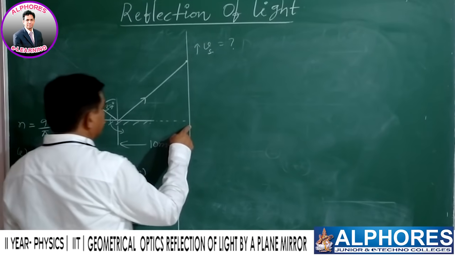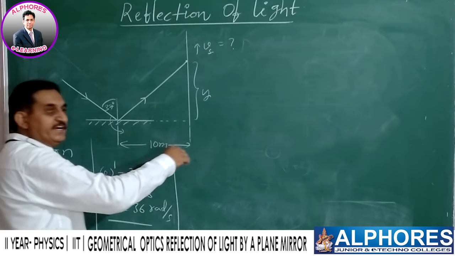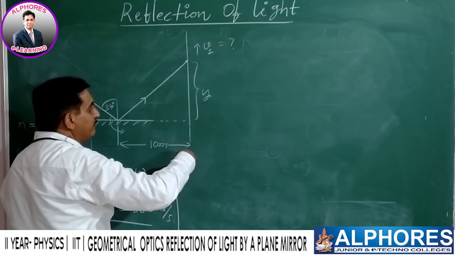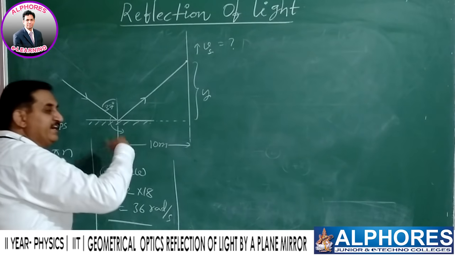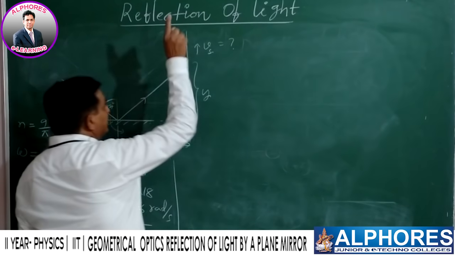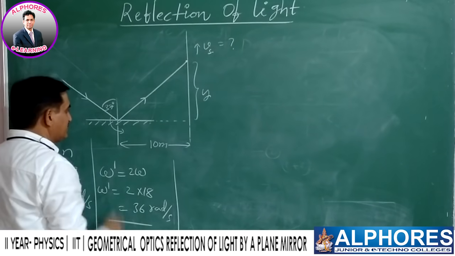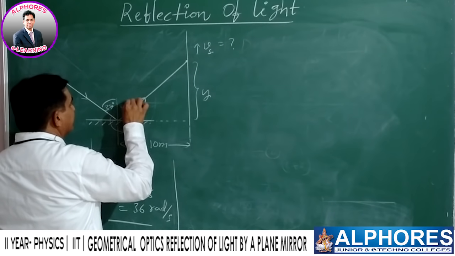This is fixed, 10 meters. This y is a variable. As the mirror is rotating, the spot will move up and down, depending upon the rotation of the plane mirror. If it is anti-clockwise, it is moving up. So y is variable, 10 is fixed. This is constant, so this is 37 degree.